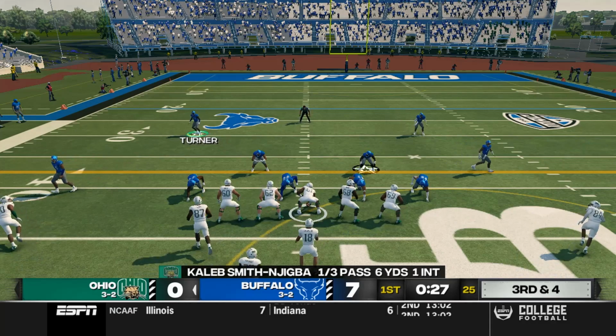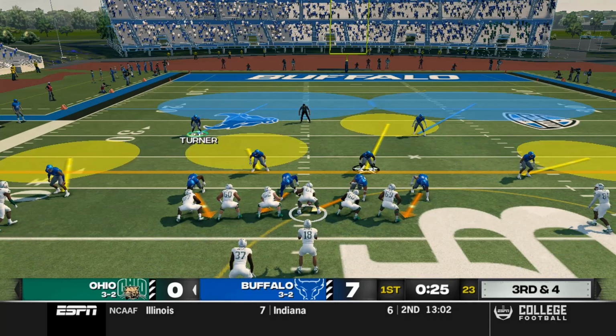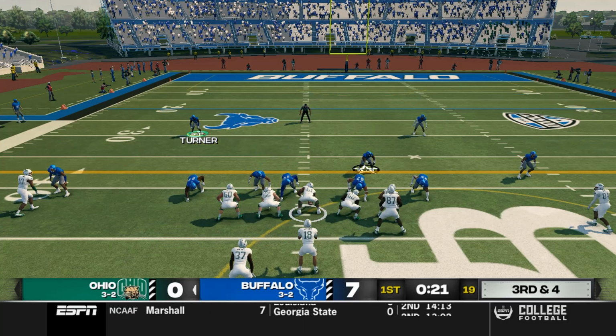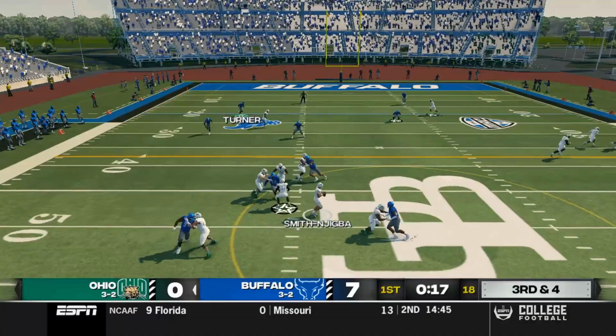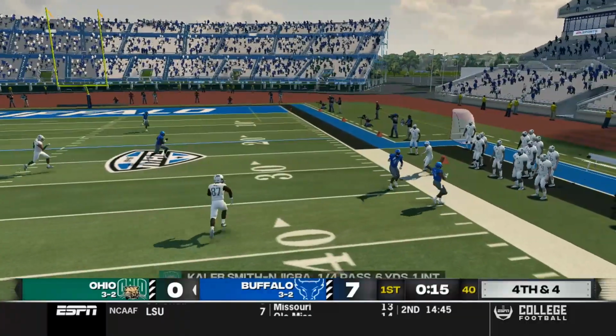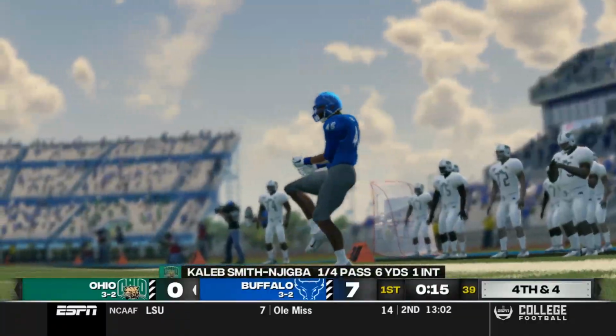Bobcats coming out on a 3rd and 4. What are they going to do here? They're sending their tight end in motion over to the right. Smith-Njigba back to pass. He's looking. No pressure on him. He's got all day, and he just misfires again. 4th and 4.